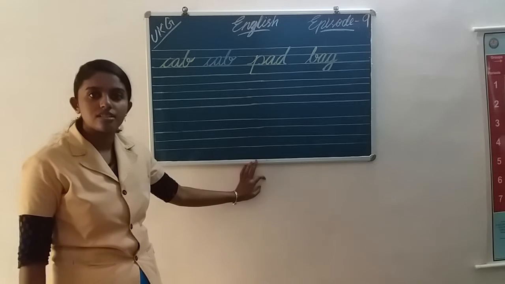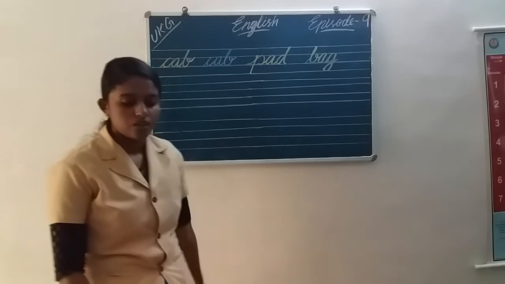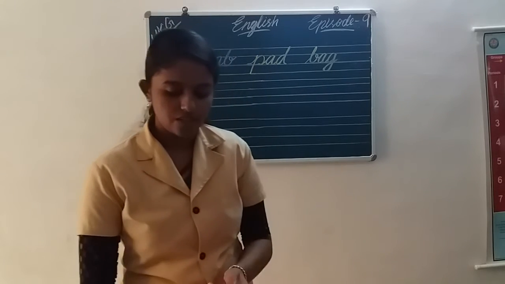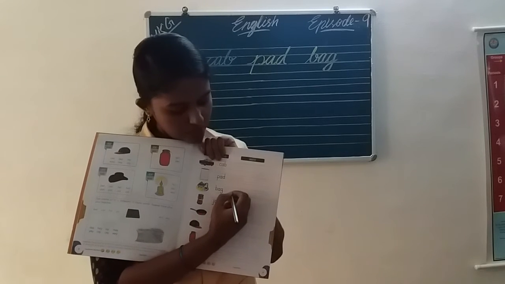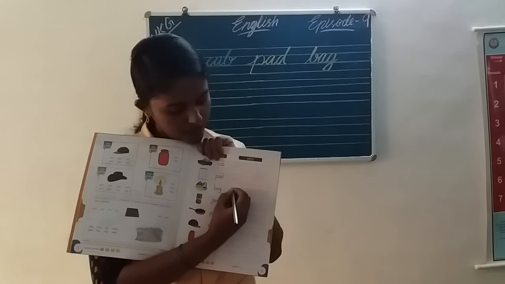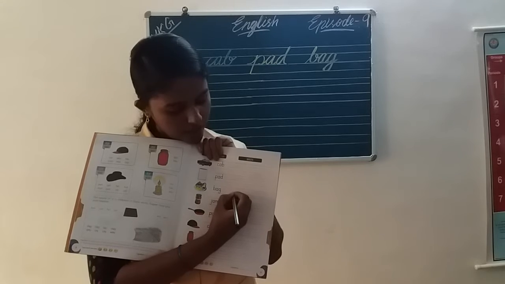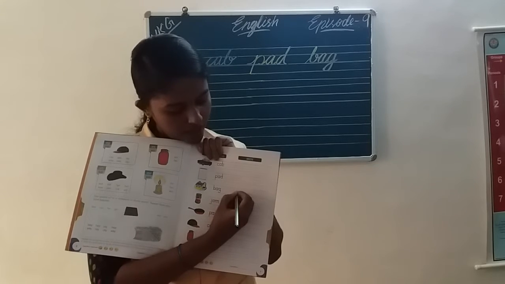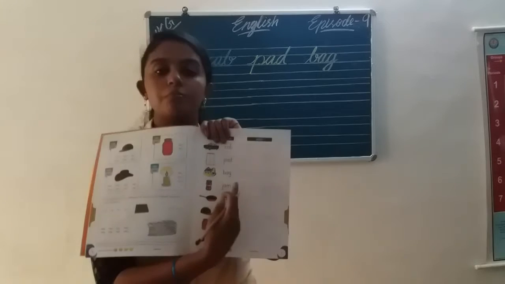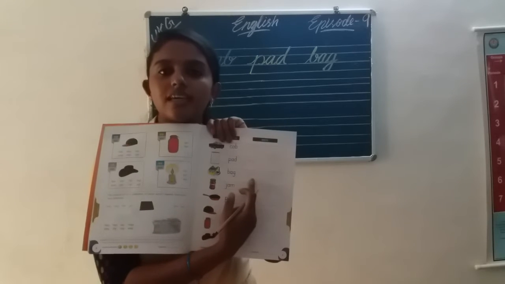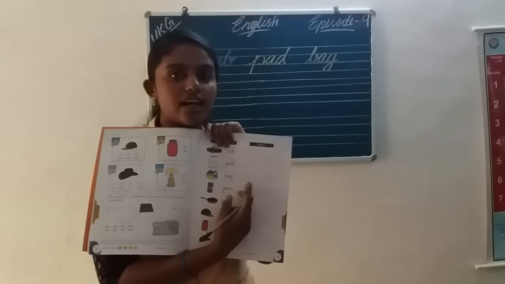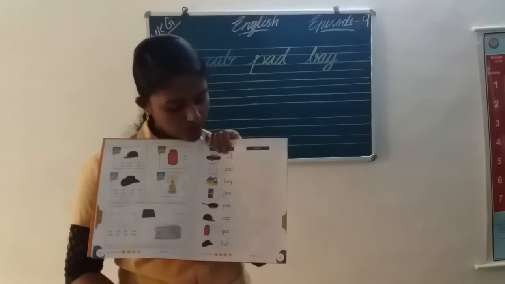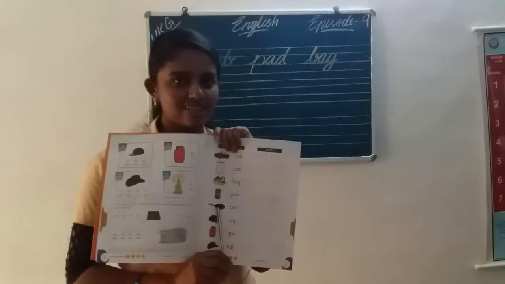B, A, G. Bag. Okay, children, you should take your text and write here. Start from the third blue line. B, A, G. B A G. Bag. Say loud. Bag. Okay, next word, what is that?